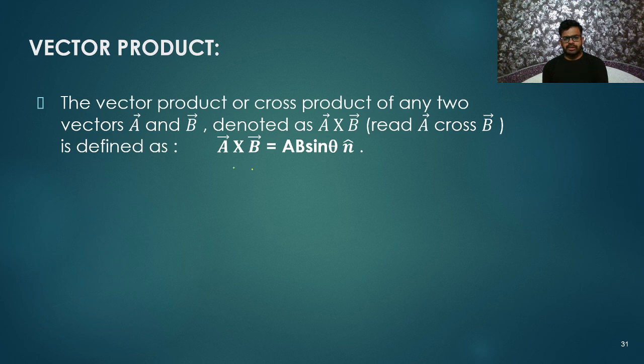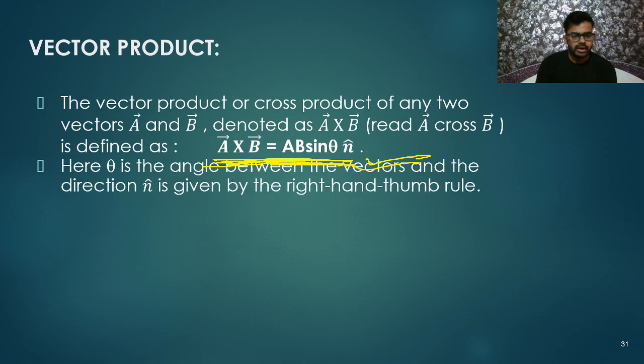So here is the definition. The cross product of two vectors A and B is given by A cross B equals AB sine theta n cap. Remember this. Theta is the angle between the two vectors A and B, and n cap is perpendicular to A and perpendicular to B. It is given by the right hand thumb rule. Keep your fingers in the direction of the first vector, along A for A cross B, and rotate it towards the other vector B. Then the thumb will represent the direction of the perpendicular vector, which means the direction of n cap.